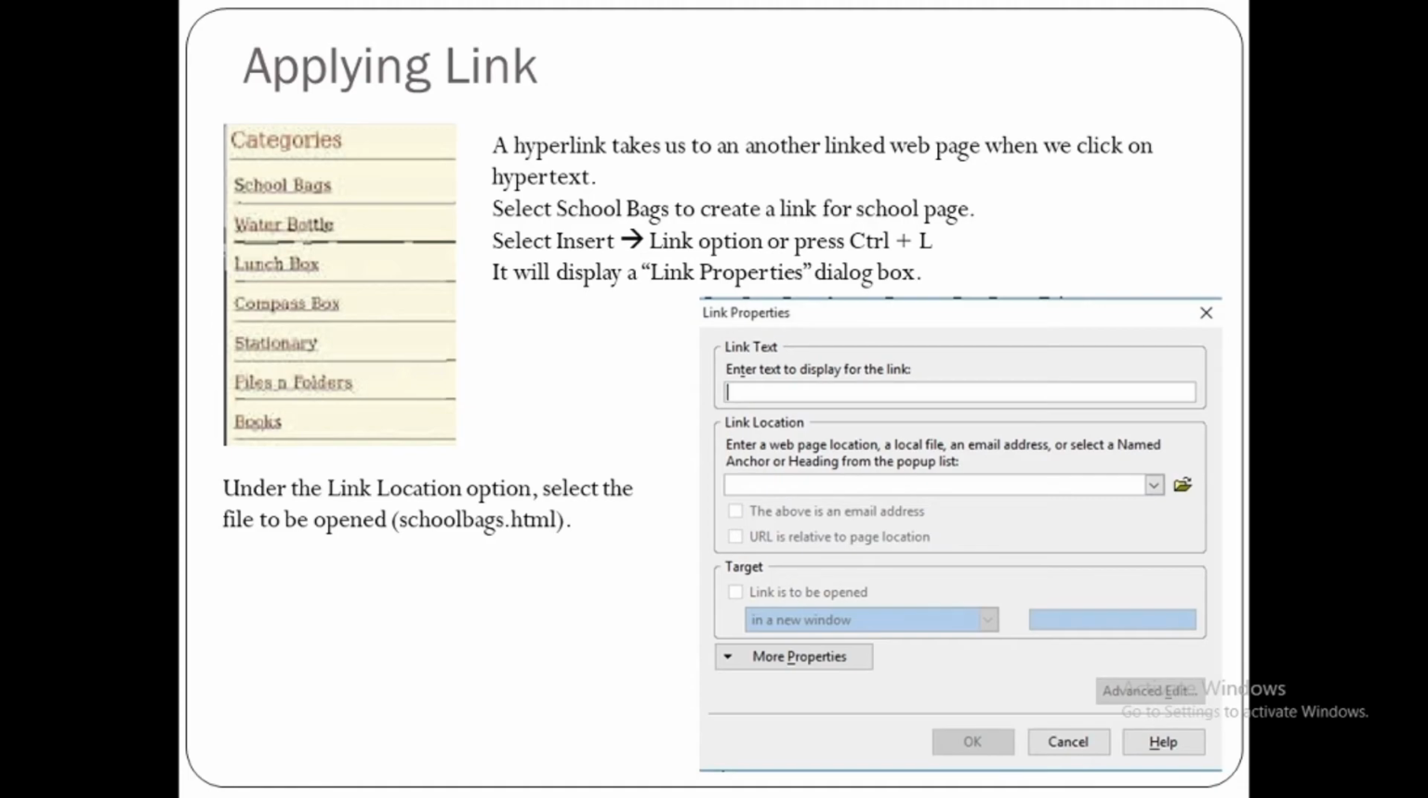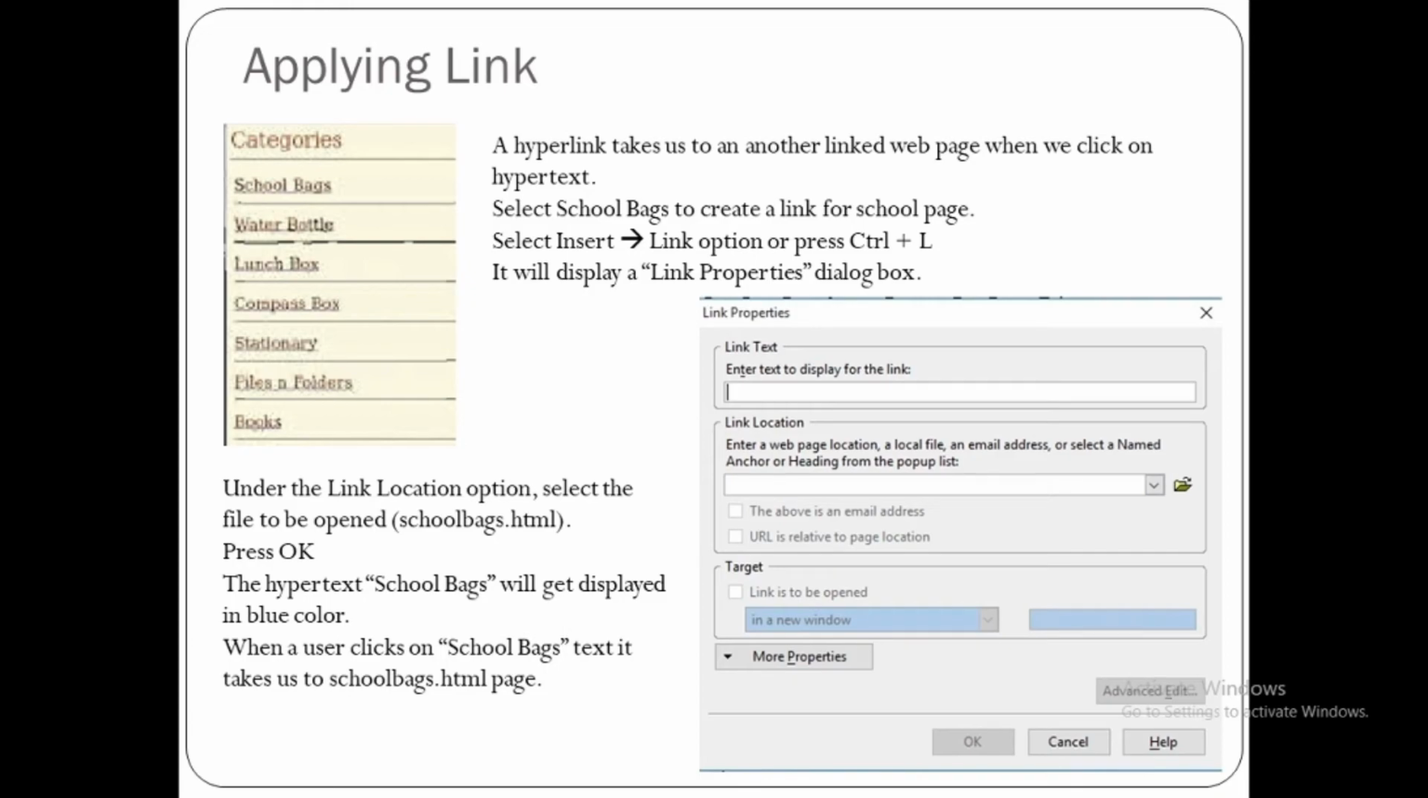Here link location option is given. There you can either write the file name, or you can click on open button and you can select any file from your hard disk and then press OK. So link has been created. The hypertext school bags will get displayed in blue color. Remember, whenever you open this web page in browser, the link shows in blue color. When a user clicks on school bags text, it takes us to schoolbag.html page.